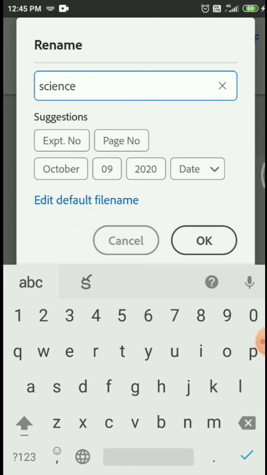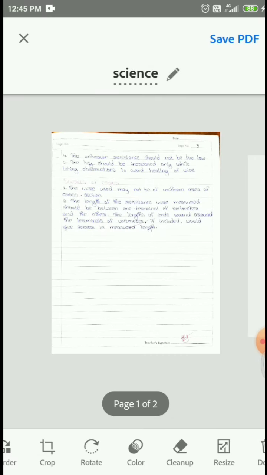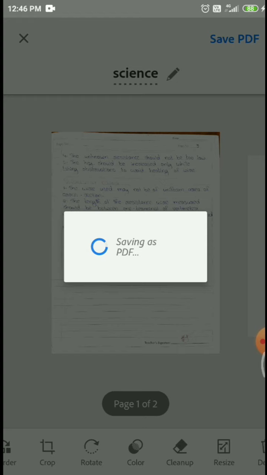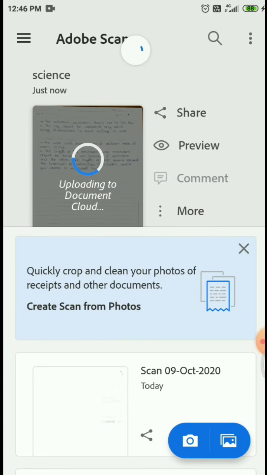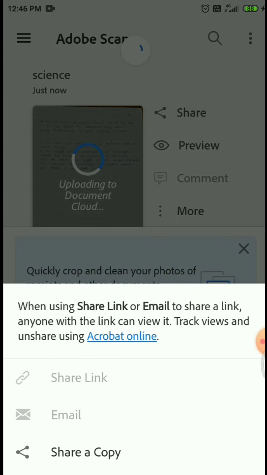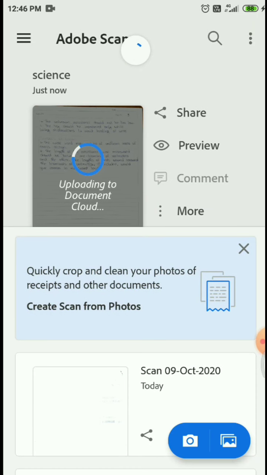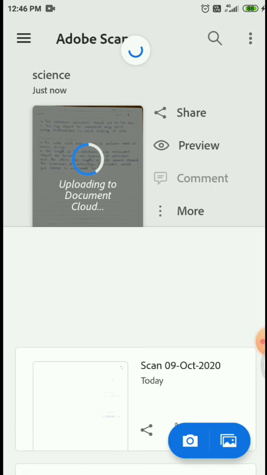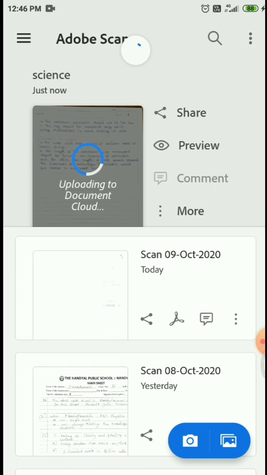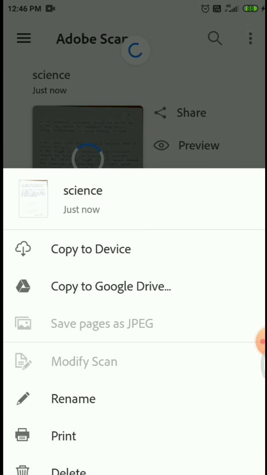Rename. Completed. Save as PDF. After that, we can share this file to our drive. The file is still uploading. Otherwise, there is a more option: copy to Google Drive.